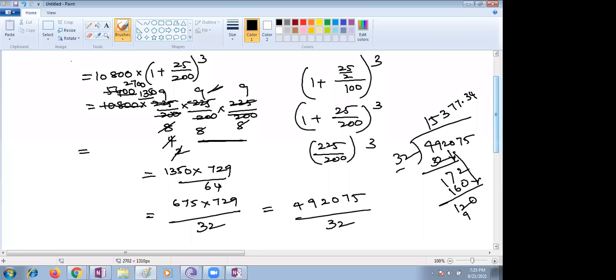15,377.34. I'm leaving it as 343 only. Yeah, 343 means you need to round off. After 2 decimal places, if the digit is less than 5 you round down, and if it is equal to 5 or more than 5 you round up. That's why you just take 3 4 and stop there. You just stop after 2 decimal places.